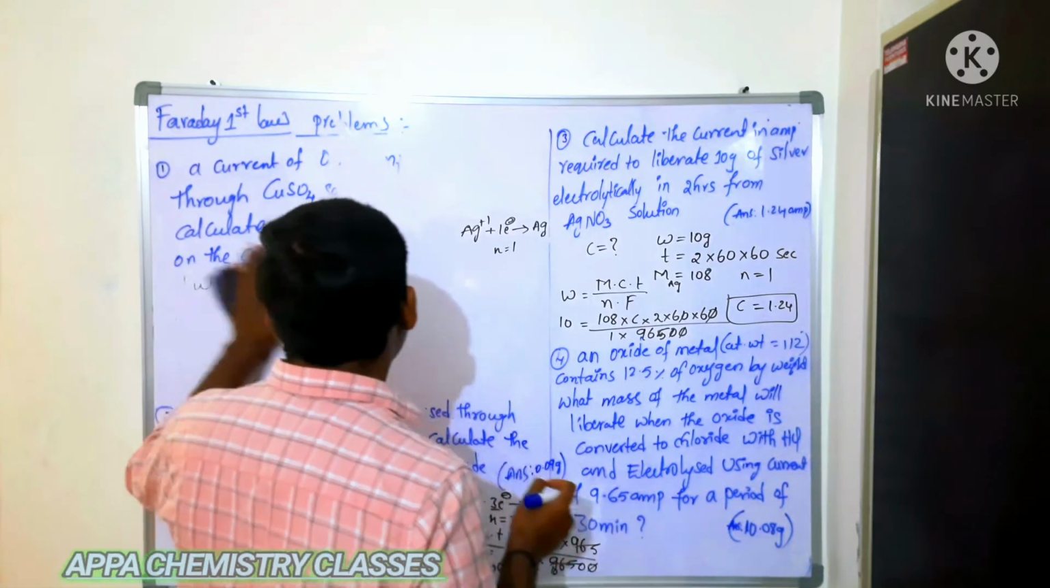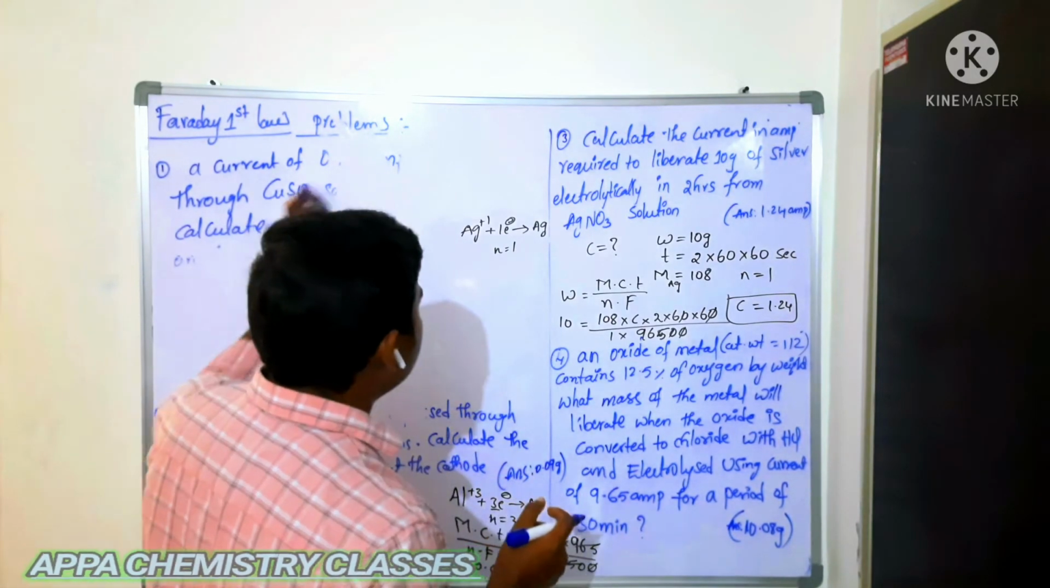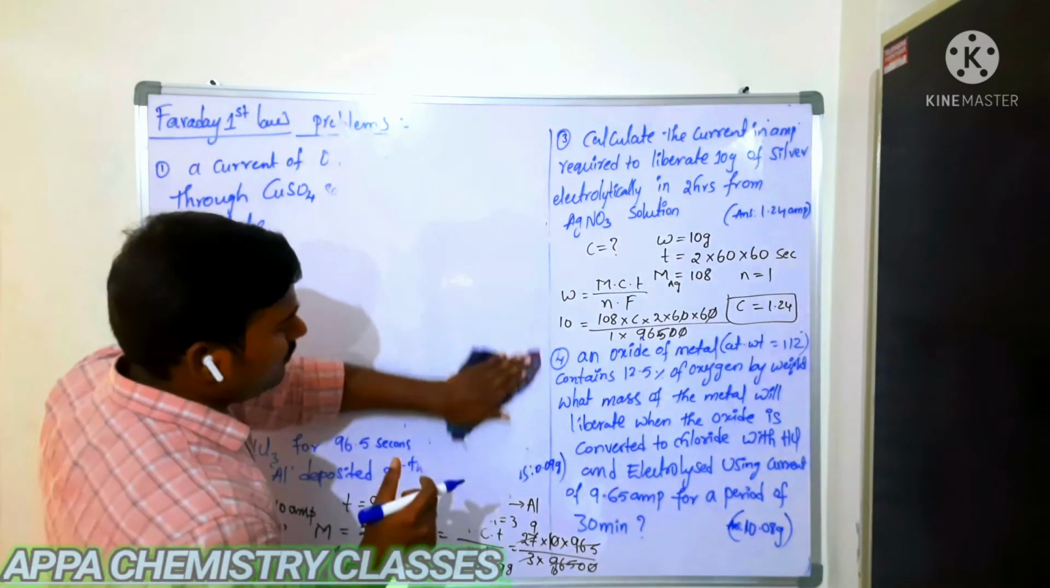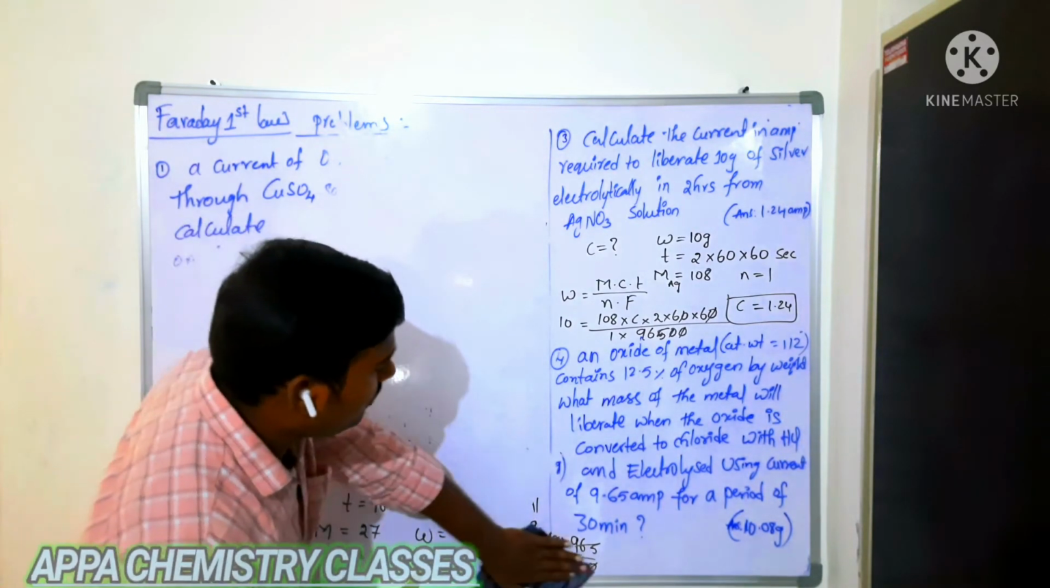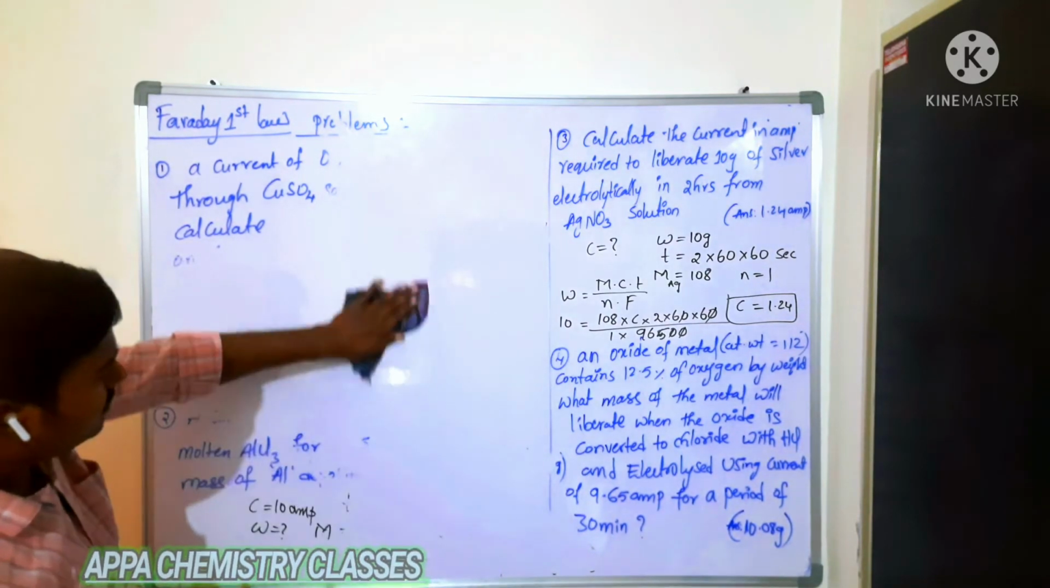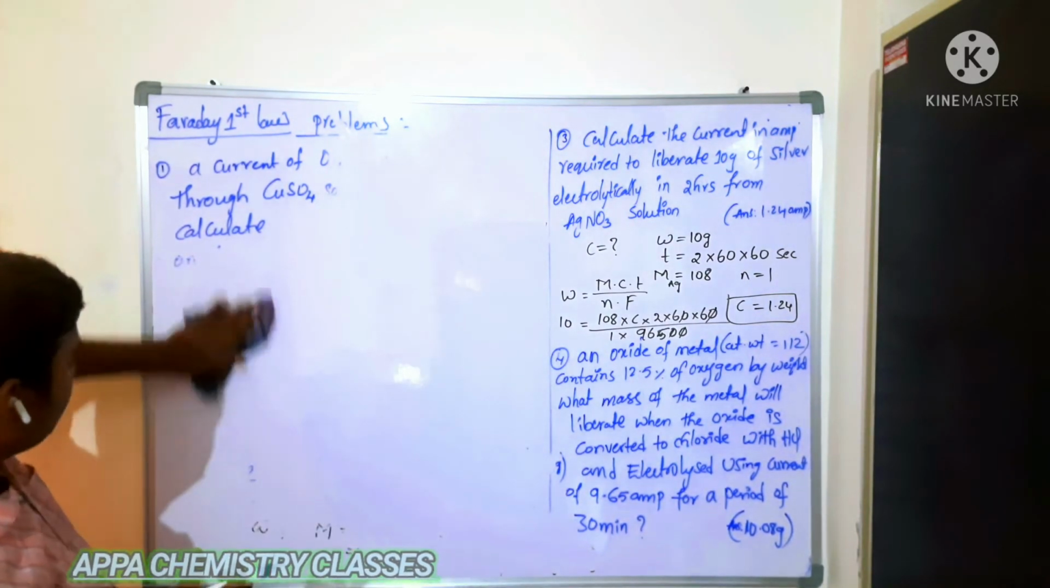Is that clear? So that is an important one. So all this I am explaining based on the formula. Without knowing the formula also we can do it. So that I will explain after the discussion of Faraday's second law. Okay? So now first we will see this last question.